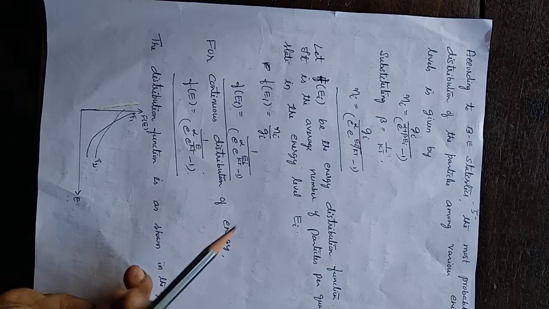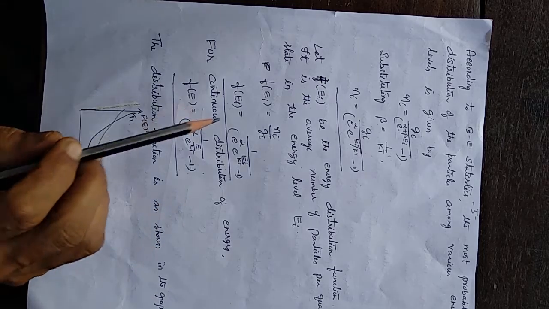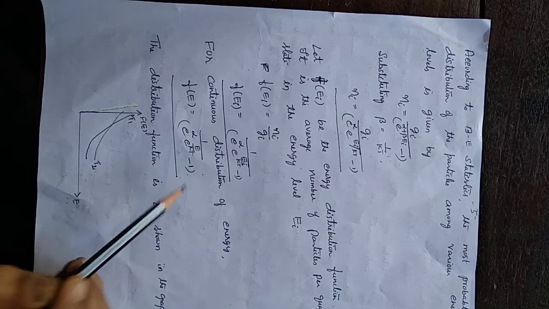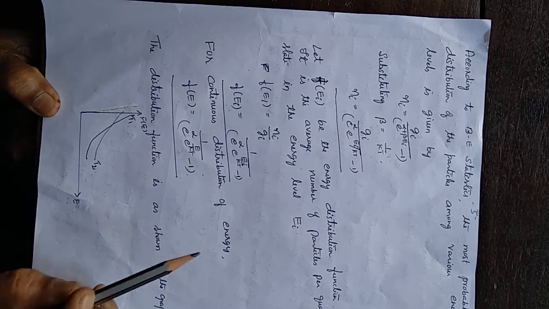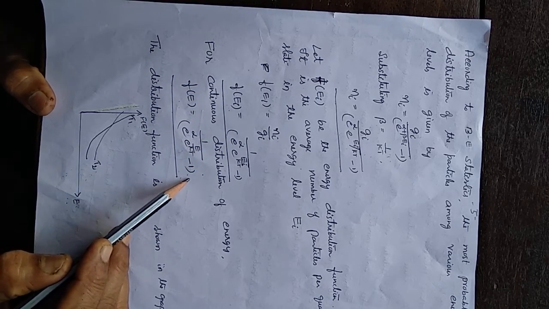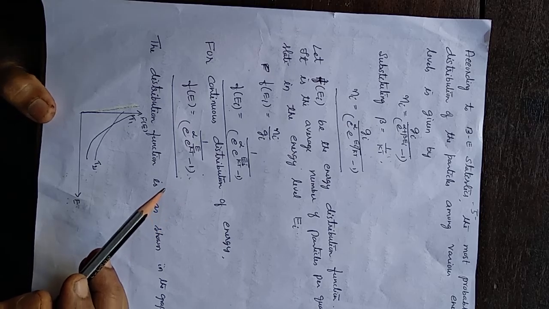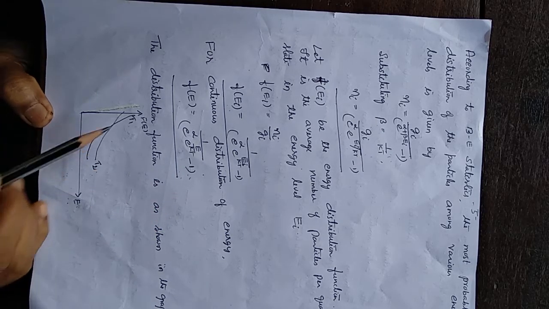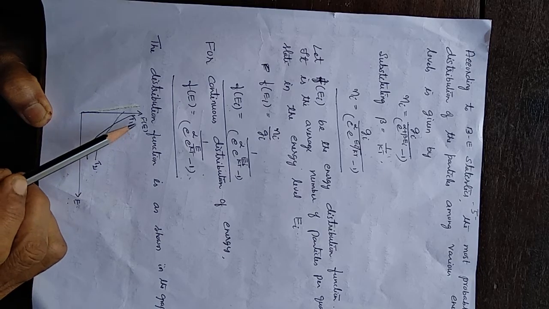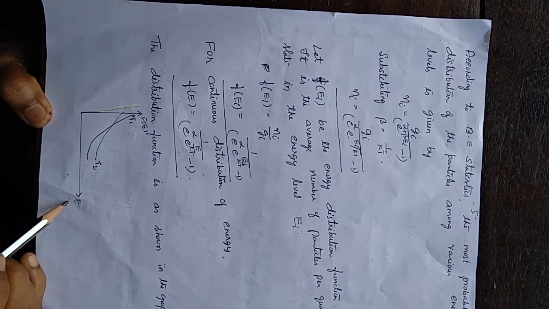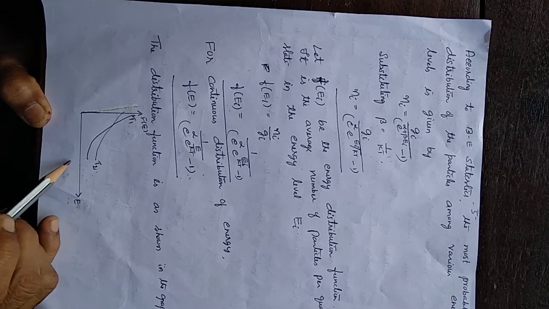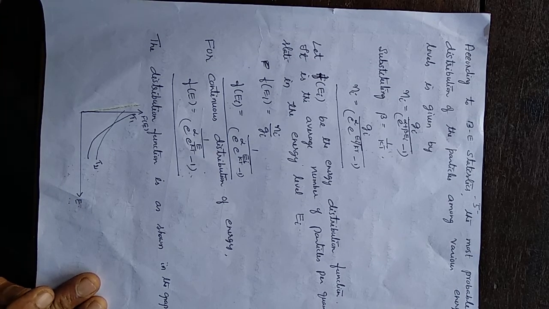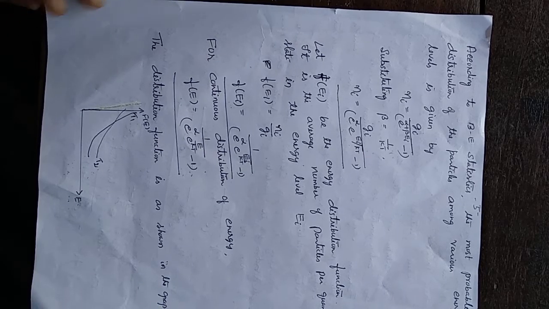If the energy is continuous, in that case, Ei is replaced by E, so that the expression reduces to this. And this expression gives the distribution function as per BE statistics, the distribution law for BE statistics. And the graphical representation is this. When we plot f of E against E at different temperatures, the curves obtained will be of this type. And this is the distribution function of BE statistics.